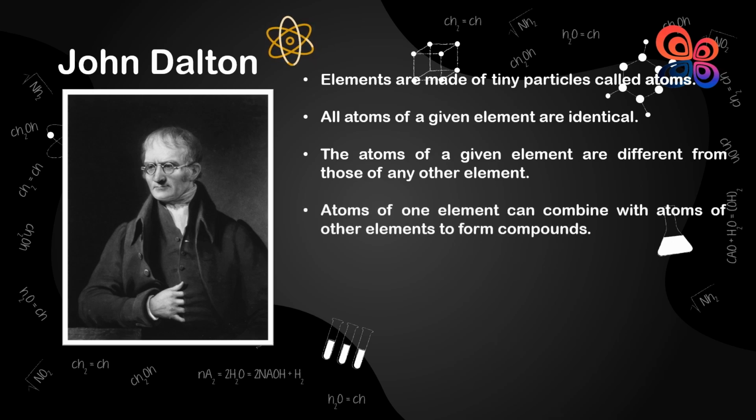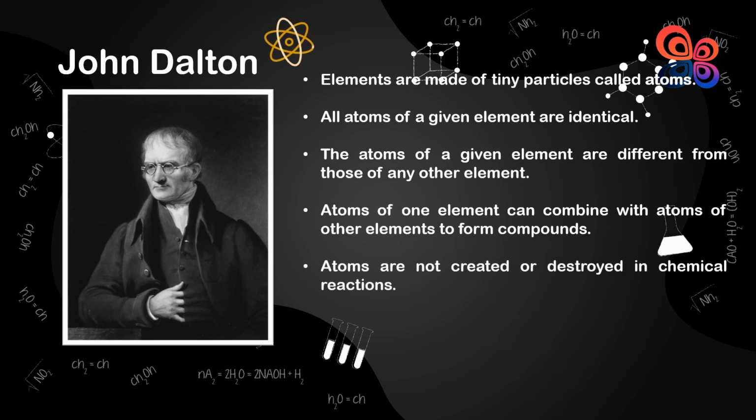4. Atoms of one element can combine with atoms of other elements to form compounds. A given compound always has the same relative numbers and types of atoms. 5. Atoms are indivisible in chemical processes. That is, atoms are not created or destroyed in chemical reactions. A chemical reaction simply changes the way the atoms are grouped together.